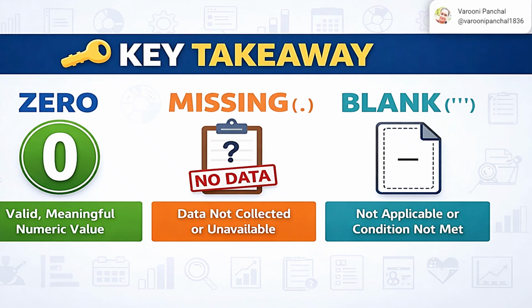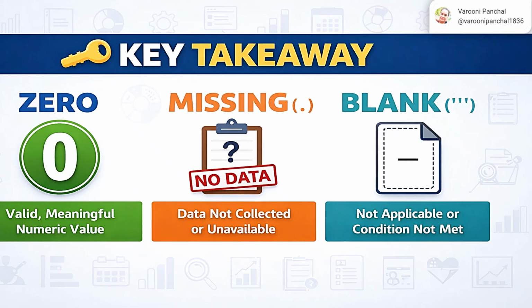Now, when we come to missing, it is something like no data. It could also be that data was not collected or is unavailable. So the missing terminology means the data was not collected. For example, for a specific physician, the person just forgot to collect the data, or the data is not available.